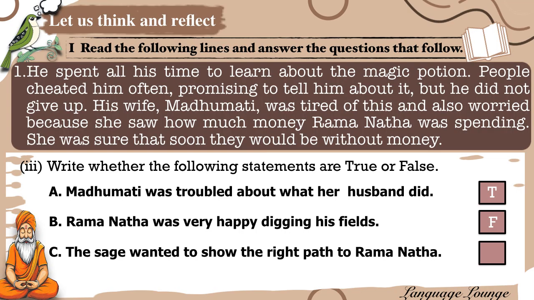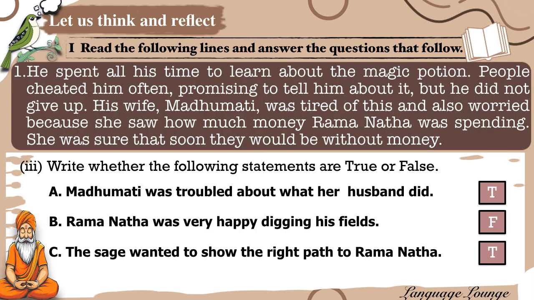C. The sage wanted to show the right path to Ramanatha. Do you think the sage had good intentions? Yes, this is true. The sage was trying to teach him a lesson about hard work and letting go of greed. These statements help us revisit the core values and character motivations in the story, especially how wisdom often comes through experience and reflection.